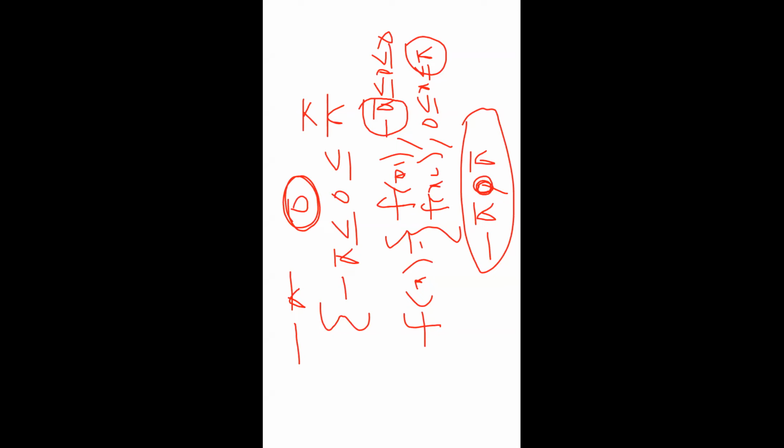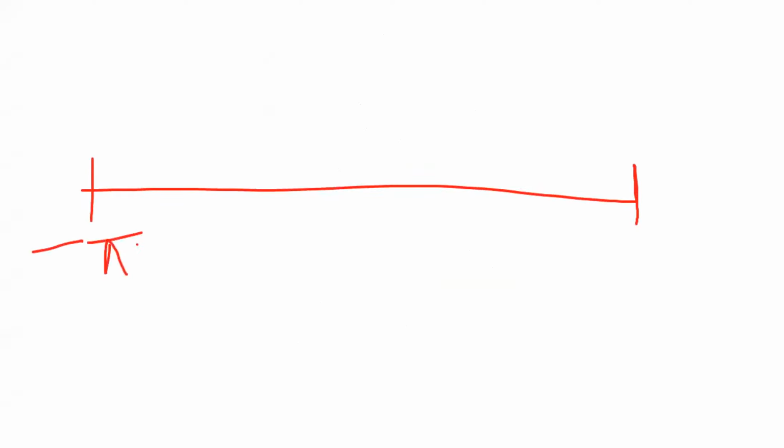So now splitting the continuity interval at a point, that is called the discontinuity. So example: in the interval starting from minus pi ending with pi, now I disconnect at 0.